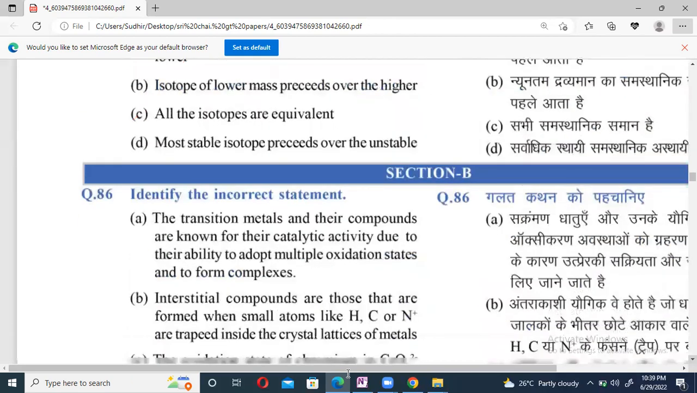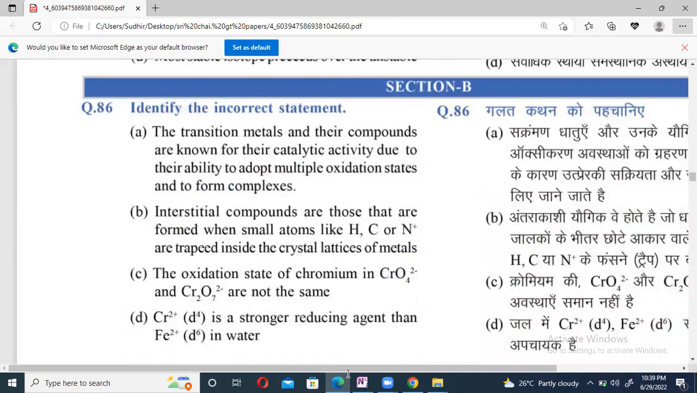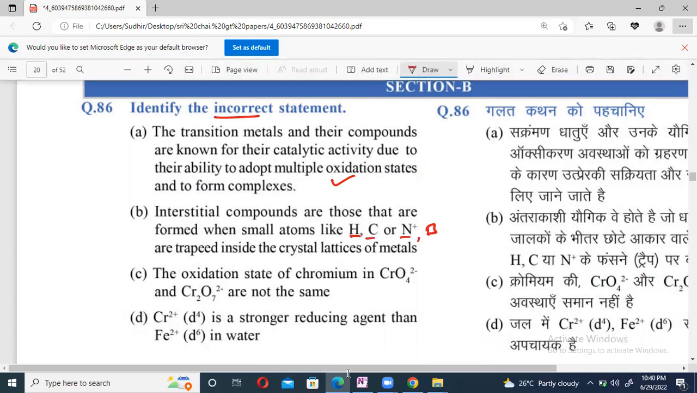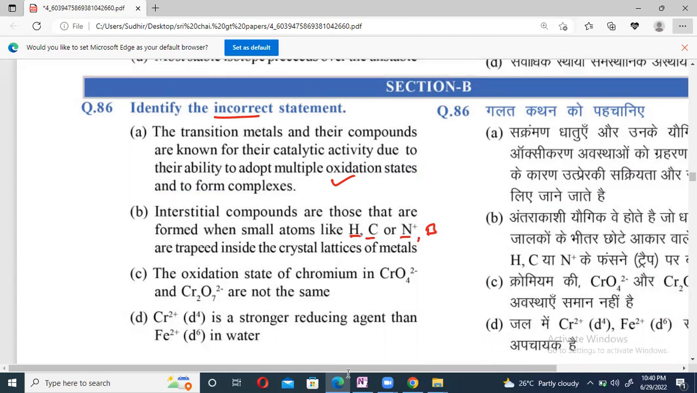So now the remaining 15 questions. Identify the incorrect statement here. 86. Transition metals and their compounds are known for their catalytic activity due to their ability to adopt multiple oxidation states. Right, beta? It is right. They are asking for the incorrect one. Interstitial compounds are those that are formed when small atoms like hydrogen, carbon, nitrogen, even boron are trapped in them. Right, beta? It is correct.